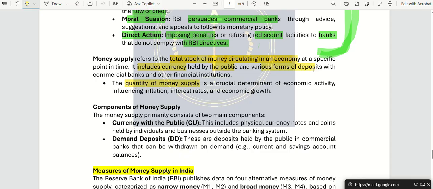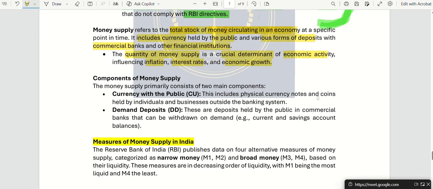Okay, various forms of deposits with commercial banks and other financial institutes, like for example, you have deposited in a fixed deposit, recurring deposit, mutual funds, stock exchange, whatever. That is all included in money supply. So money supply is a crucial determinant of economic activity, which can influence inflation, interest rates, and the growth of our country.